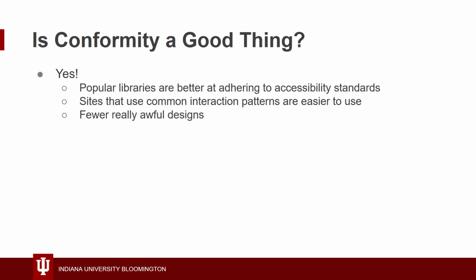So all of this talk of conformity leads to a question. Is it a good thing for the web? We believe there are strong arguments on both sides. On the one hand, popular libraries are better at adhering to accessibility standards. Sites that use common interaction patterns are easier to use, and there are just fewer really awful web designs now than there used to be.